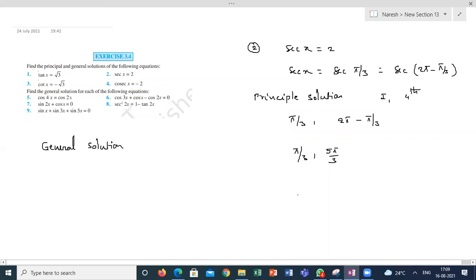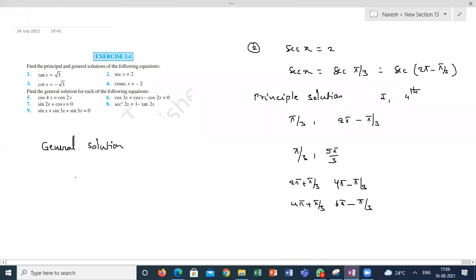When it comes to the general solution, in the second cycle you are getting 2 pi plus pi by 3, 4 pi minus pi by 3, 4 pi plus pi by 3, 6 pi minus pi by 3. These are the values for each and every cycle. Is it clear, guys, what I'm saying?